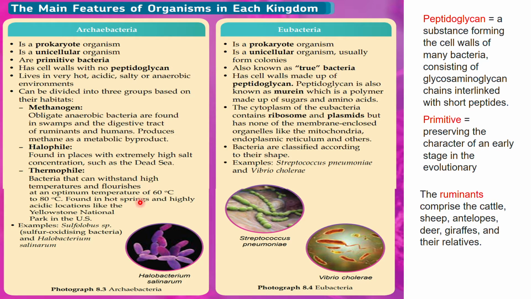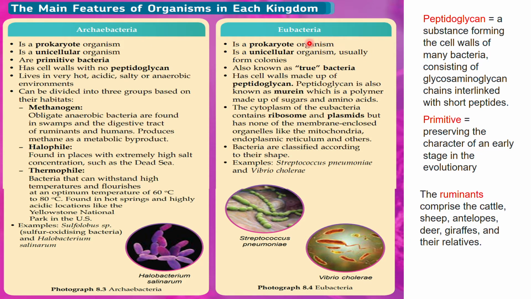So hot springs, ni tempat yang boleh kita jumpa. Thermophile, sebab thermo ini comes from the word thermal which means heat. Halo daripada bab 7 hari itu related to salt. So jadi kita boleh ingat. This thermophile is found in hot springs in highly acidic locations like the Yellowstone National Park in the US. So examples are given here, the Sulfolobus species, sulfur oxidizing bacteria, and also the Halobacterium salinarum. Ini adalah ciri-ciri bagi organisma dalam kingdom Archaebacteria.